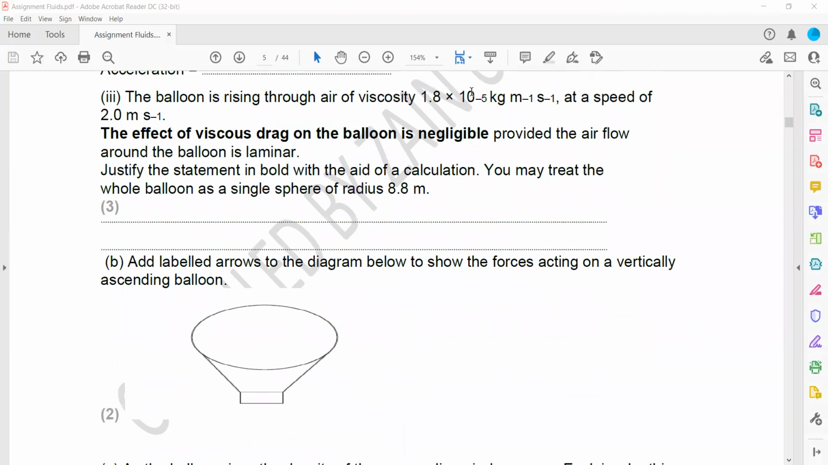The balloon rises through air of viscosity 1.8 times 10 to the power minus 5. The effect of the viscosity on drag is negligible. Justify this statement. You may treat the whole balloon as a single sphere of radius 8.8. So we have to justify this statement. Basically, we have to find the terminal velocity, and that terminal velocity should come out around 2. Then add a labelled diagram to show how the forces are acting vertically as it ascends. So upthrust will be greater than the weight.